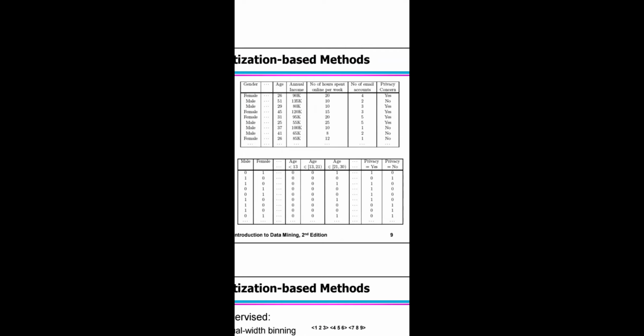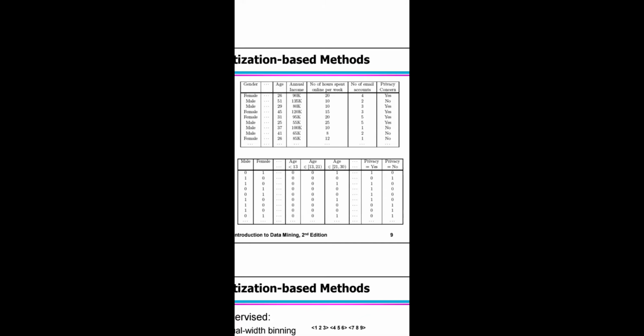In this record, you want to represent it as an asymmetric binary survey of data by binarizing the categorical and continuous attributes. For example, male and female: the first record represents female, so we represent it as 1; female is represented as 1 and male as 0. Next, age is 26.